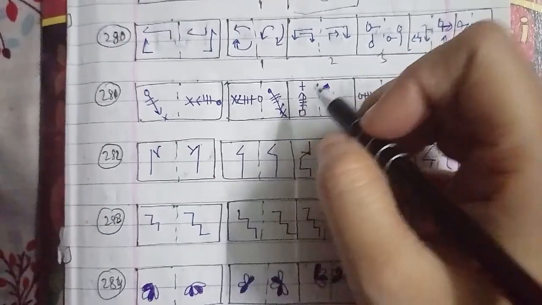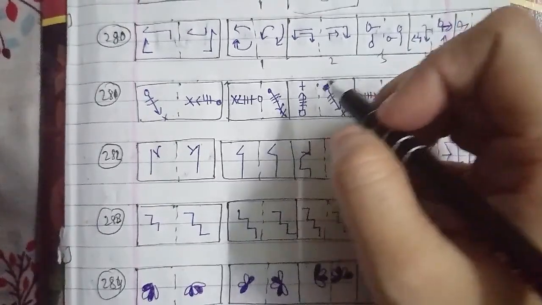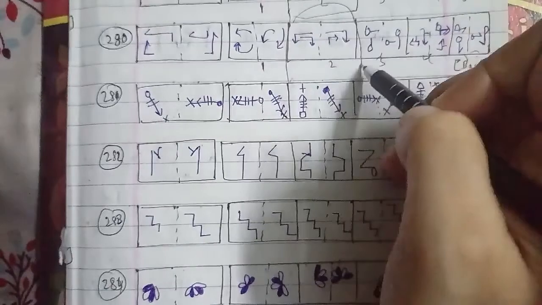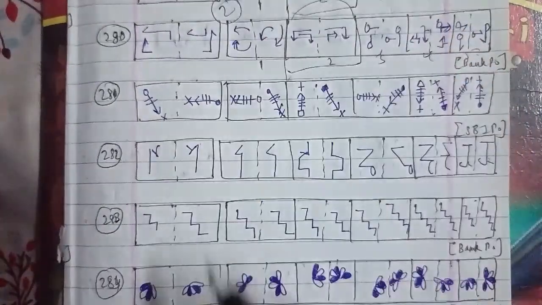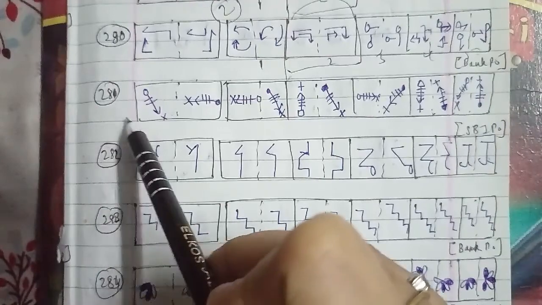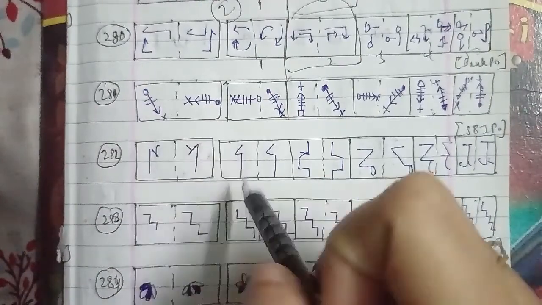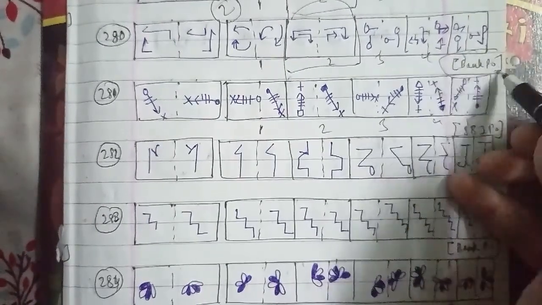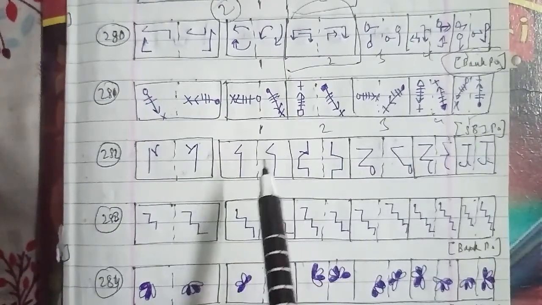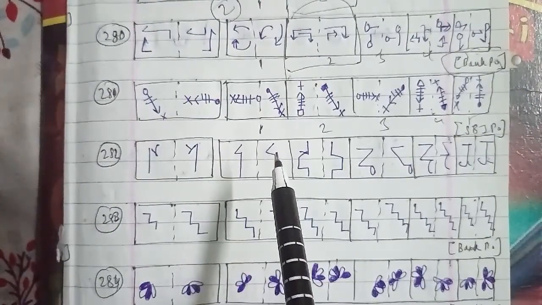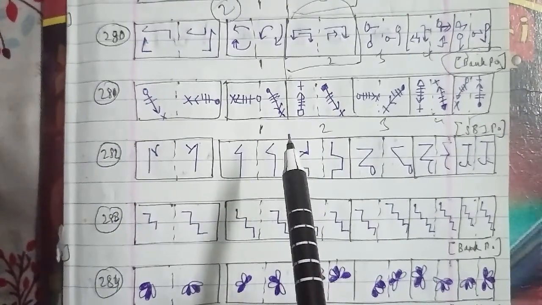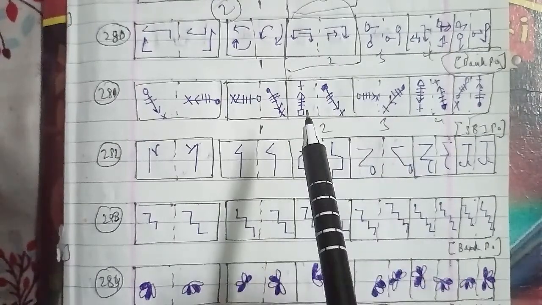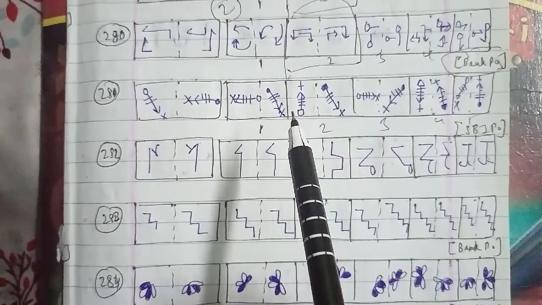We will go ahead with the 281st question of the session. This is the figure, with figures 1, 2, 3, 4 and 5. This has been asked in a bank PO question paper, so it is also an important one. Here the upper element in the left hand side figure is rotated 90 degrees clockwise, and the lower element is rotated 90 degrees anti-clockwise to form the right hand side figure. We can say that the fifth figure will be the right answer for this question as well.